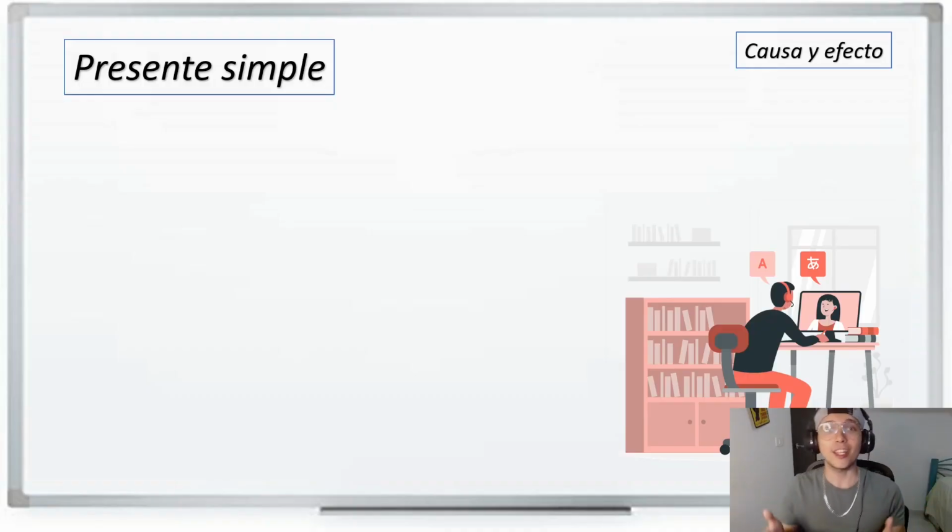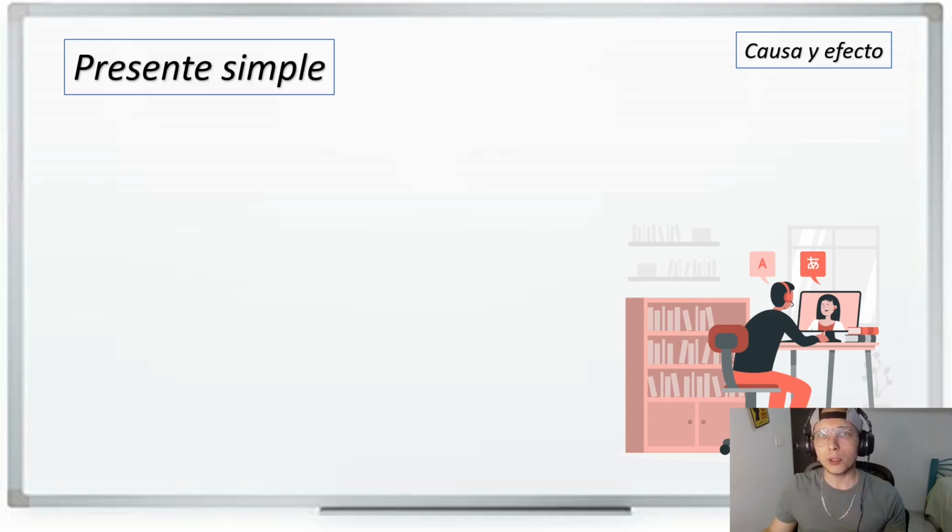So let's jump right into the whiteboard. Very well, here we are. And well, in today's lesson, we are going to be learning a tense that is called causa y efecto. Literally, it means cause and effect in Spanish. So we are going to be talking about things that have an effect, in phrases like, if you heat water, it boils. Or if you do this, that happens. That is what we call cause and effect in Spanish.